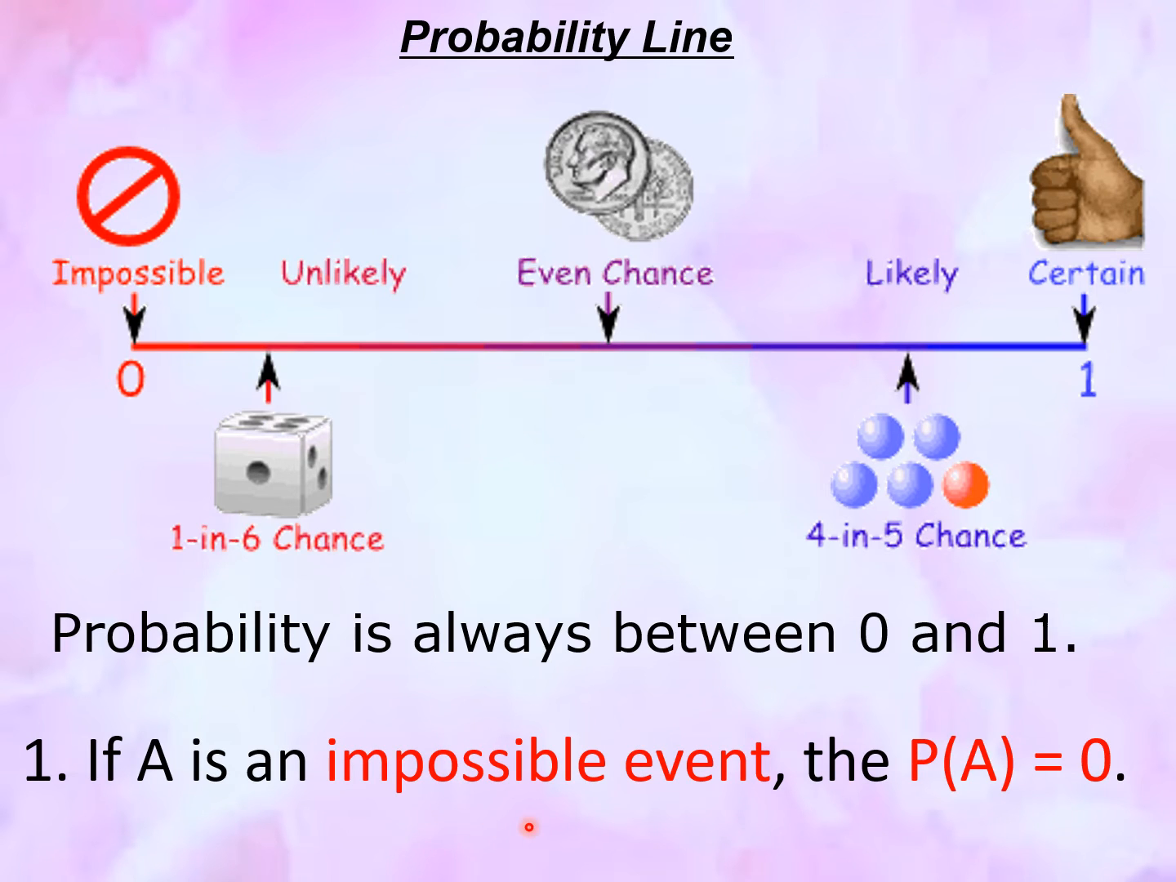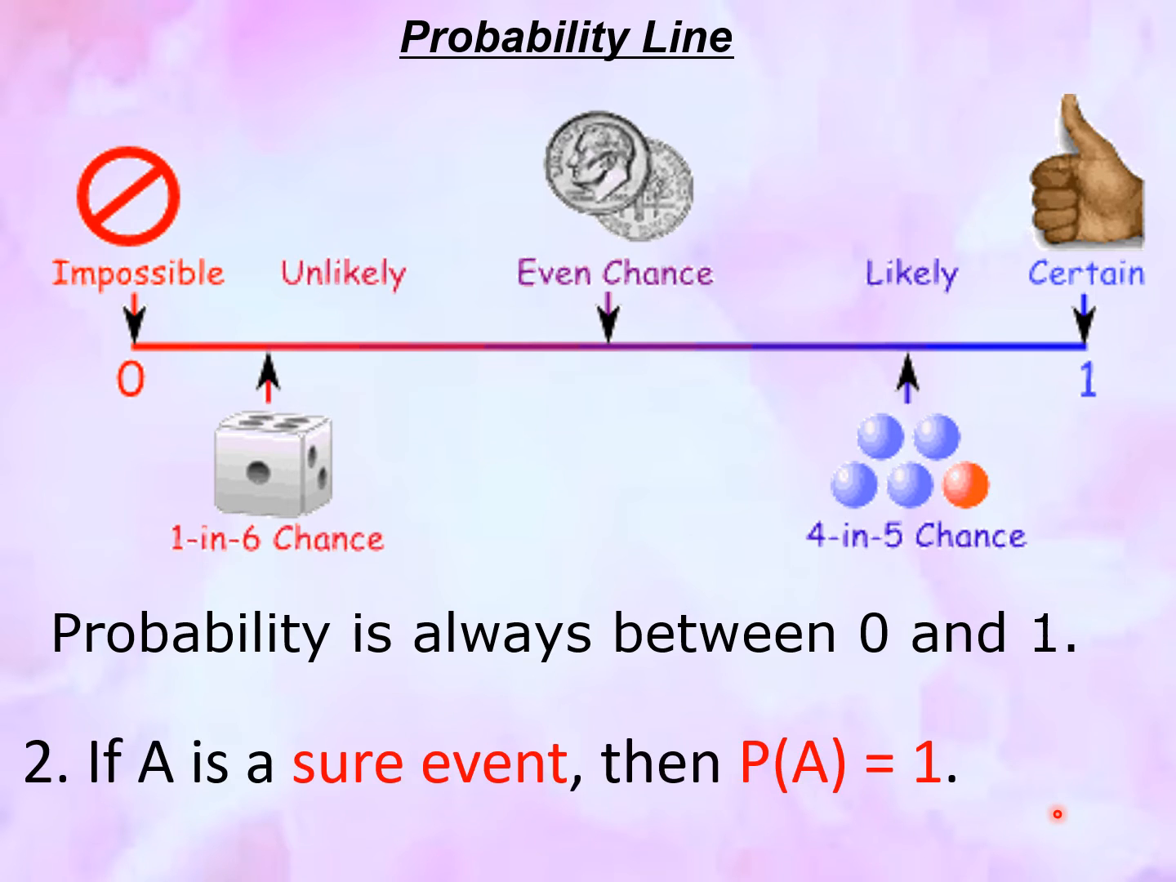If A is an impossible event, then the probability of getting A is equal to 0. So there's no chance that the event will happen, so it is 0. But if A is a sure event, then the probability of A is equal to 1.